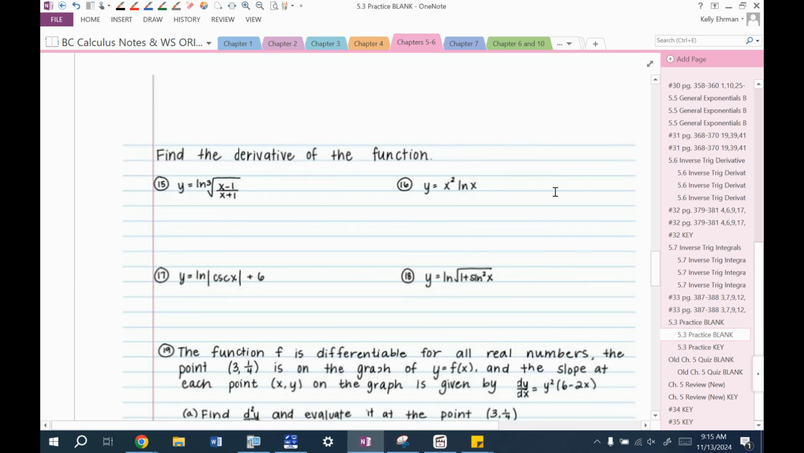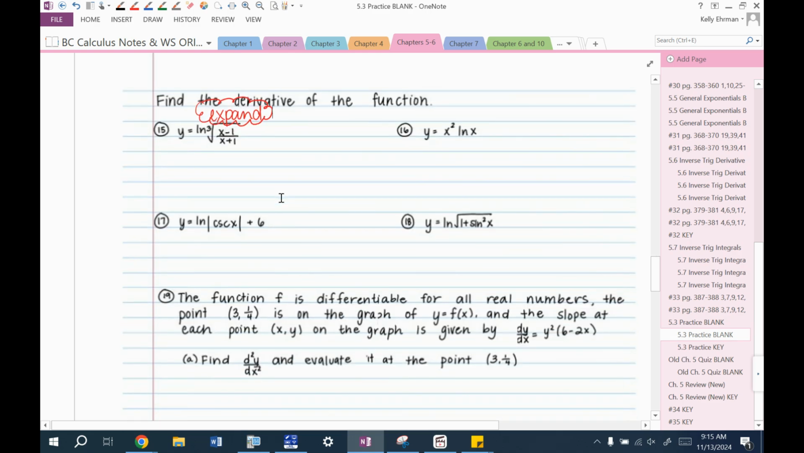Find the derivative of the function. Now, for logs, if they have something ugly inside of them, you should expand. I'll just tell you right now, in our free response question, you need to expand the log to make life much easier. They even tell you, hint, if you're clever, you can rewrite the log in such a way that blah, blah, blah. So you can expand or you can use change of base to make life easier.